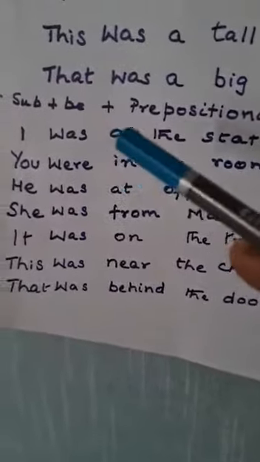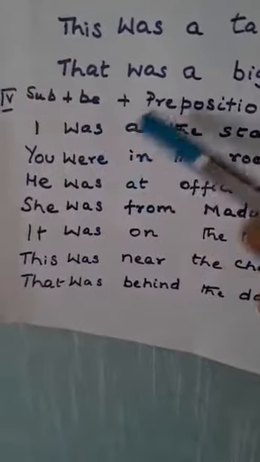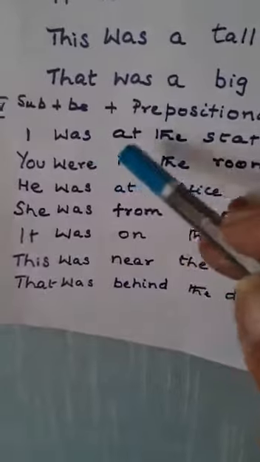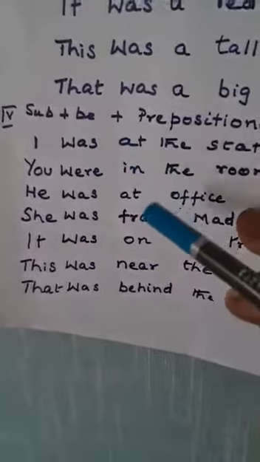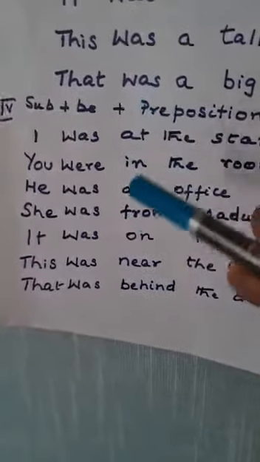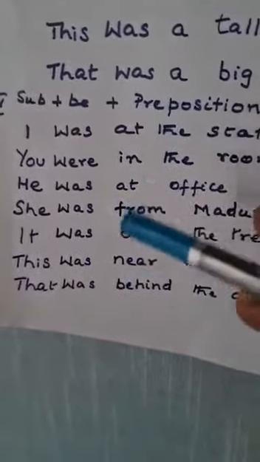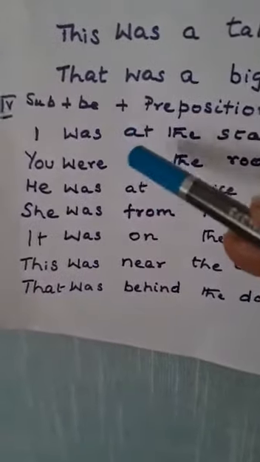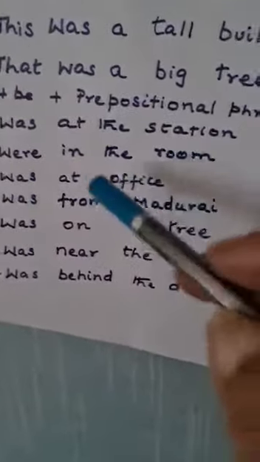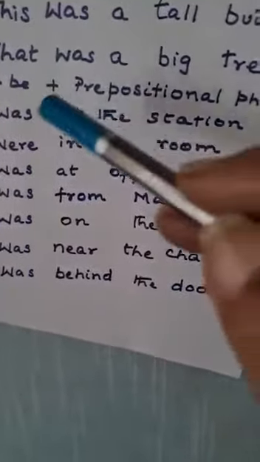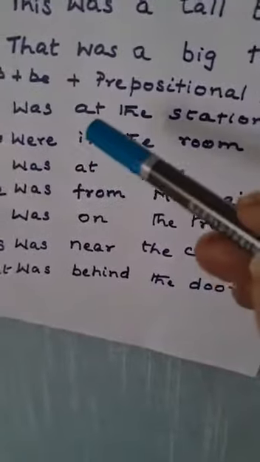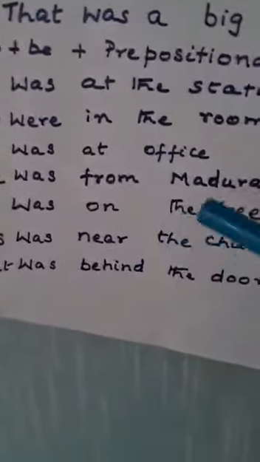Now why do you say "I was at the street"? You ask the question where. When you answer the question where, you have to have the prepositions. So you use the preposition here. You have to take them all together: at the station. The whole thing as one unit is the prepositional phrase. This is the fourth one.